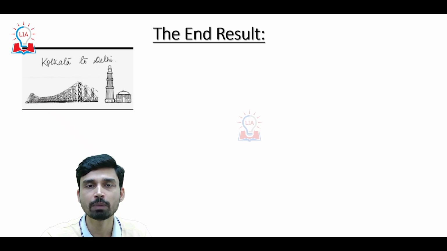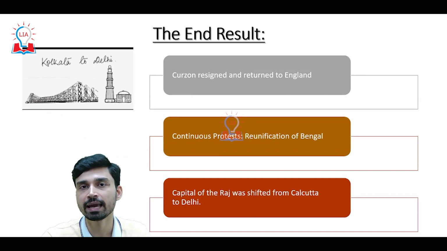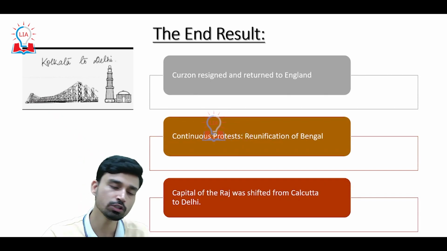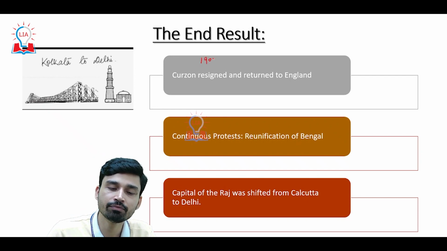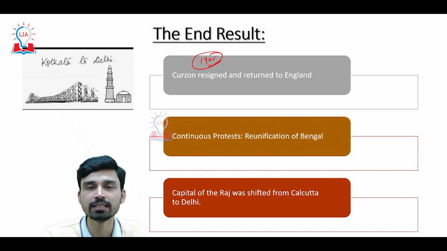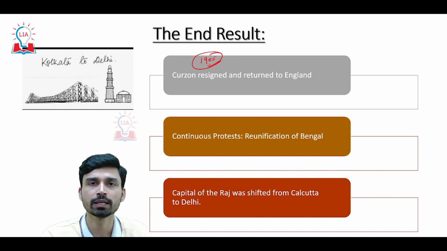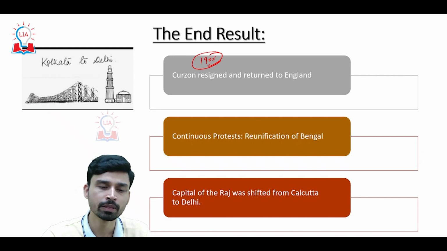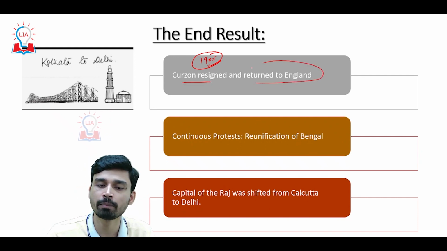However, as this partition gathered more strength, what can we say has been the end result of this partition? So first of all, in the year 1905 itself, just after the partition of Bengal, Lord Curzon basically lost the power struggle that he had with the then head of the British army, and he thus resigned and returned back to England.